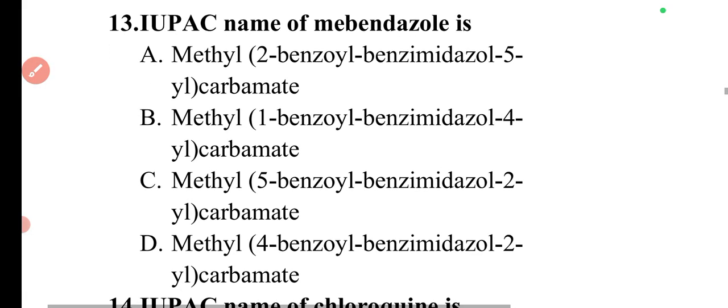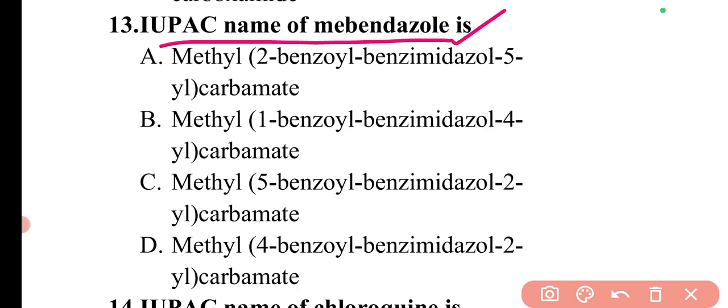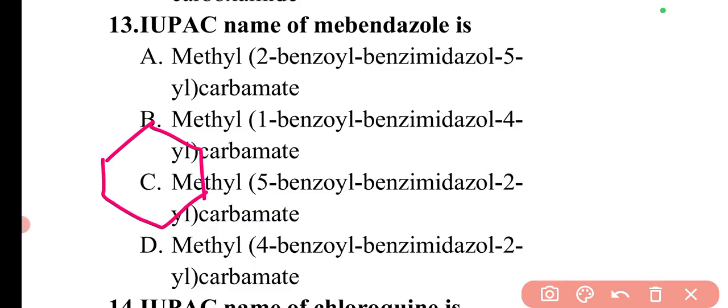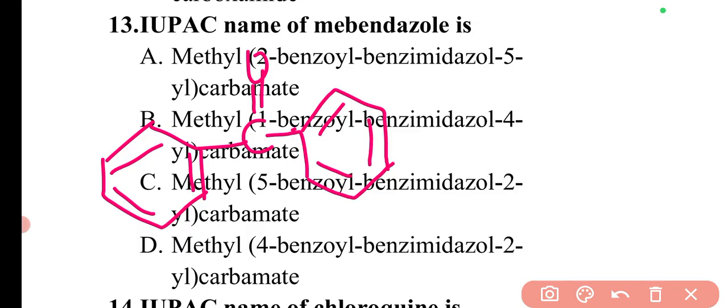Then moving to the next question: the IUPAC name of mebendazole. What is the IUPAC name of mebendazole? For this, if we look at the structure, we have a benzene ring, a saturated benzene ring, with C double bond O. Then again there is a ring structure, that is the benzene ring, and here we have the imidazole ring. This five-member ring in which two nitrogens are attached at the 1 and 3 positions is the imidazole ring.